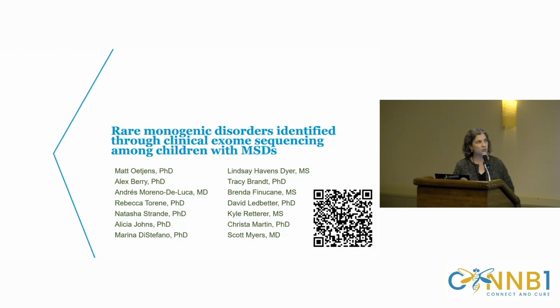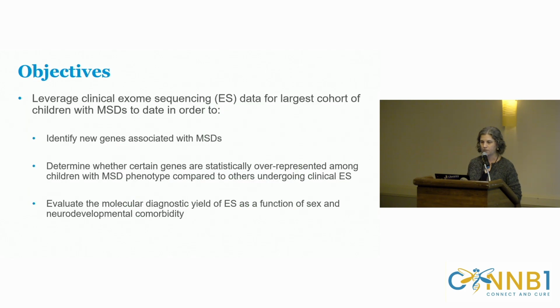So the first study that I'm going to talk about came out a little earlier this year, and we were looking at a large clinical exome sequencing population of children who had previously been diagnosed with either apraxia or dysarthria, and we wanted to try to figure out the genetic etiologies for these children. So the objectives of that study were to leverage the clinical exome sequencing data for the largest cohort of children with motor speech disorders to date.